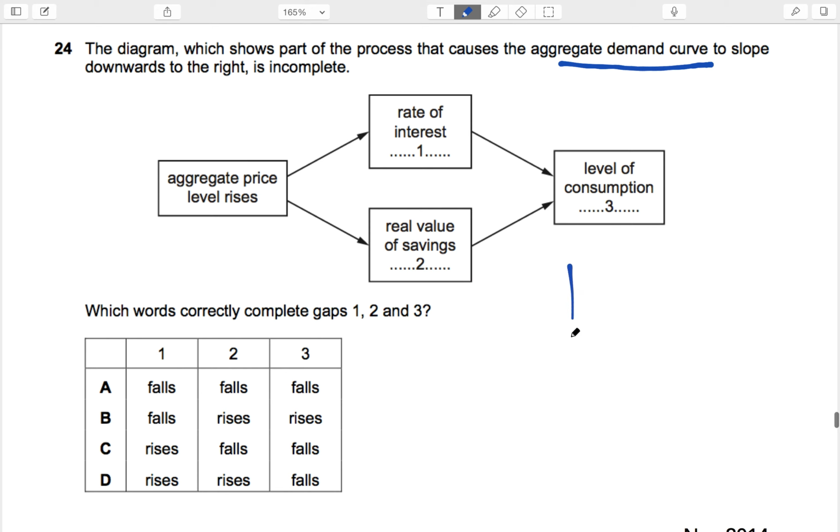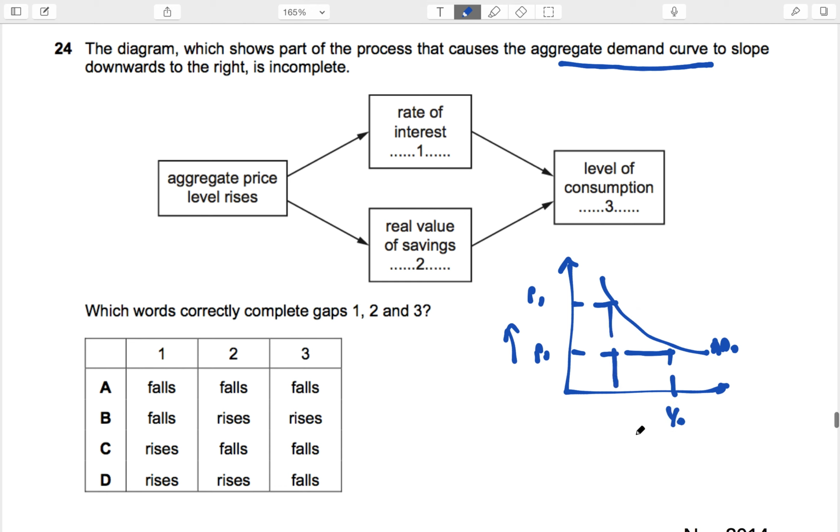Now, we know that AD curve is downward sloping. Now, quickly, if I could explain this, this is when the price level goes up. This is what they're saying. The price level is going up from P0 to P1. So, price level goes up. We know the GDP would fall, but when the price level goes up, what happens to your level of consumption? Why? Because the purchasing power is going down, right? Because things are becoming expensive, the level of consumption should fall. This is 3, right? So fall, fall, fall.